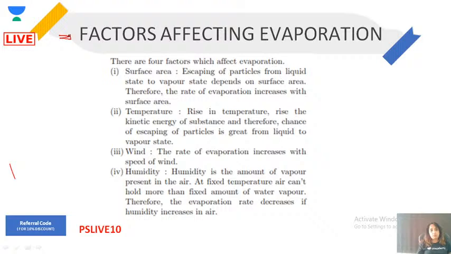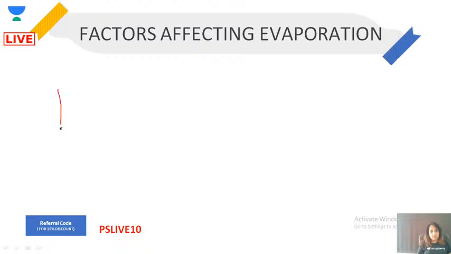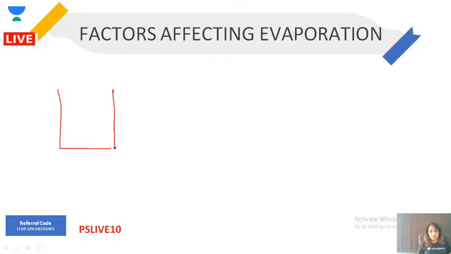So the next important question that comes from this chapter is factors affecting evaporation. What are the factors which are affecting evaporation? There are 4 factors. One is surface area, second is temperature, third is wind, and fourth is humidity, a bulk phenomenon. What is bulk phenomenon? There are 2 phenomena. As I showed you, the particles are present close together.